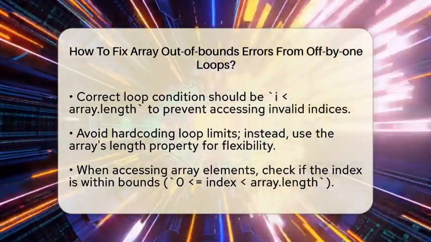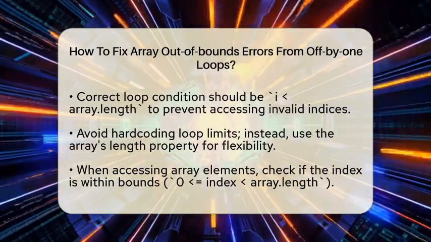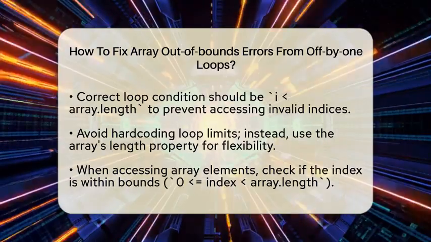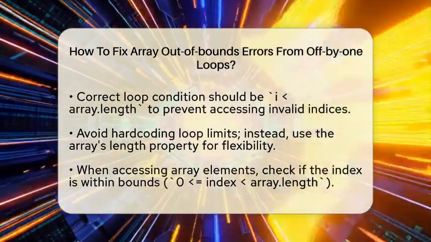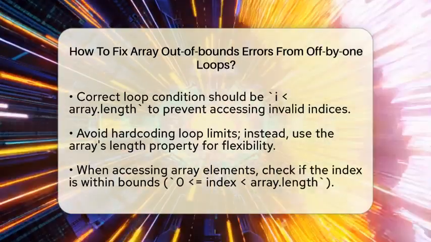Also, avoid hard-coding numbers for loop limits. Use the array's length property directly. For example, instead of writing for i equals 0 to 10, write for i equals 0 to array length minus 1. This makes your code flexible if the array size changes.